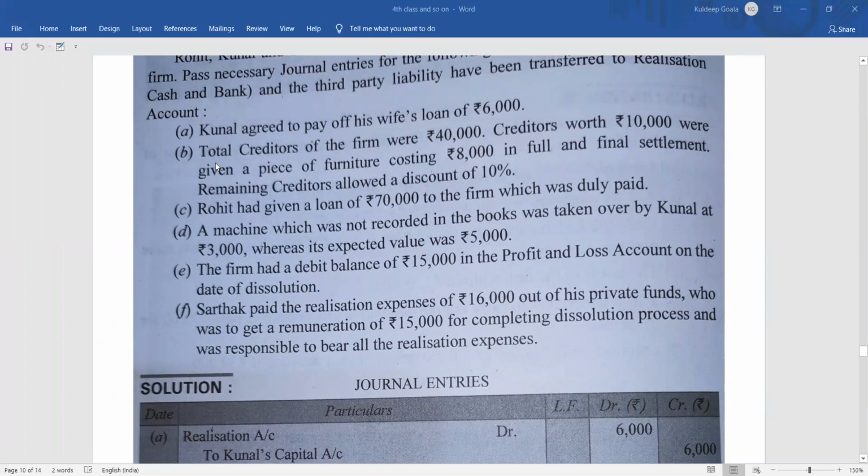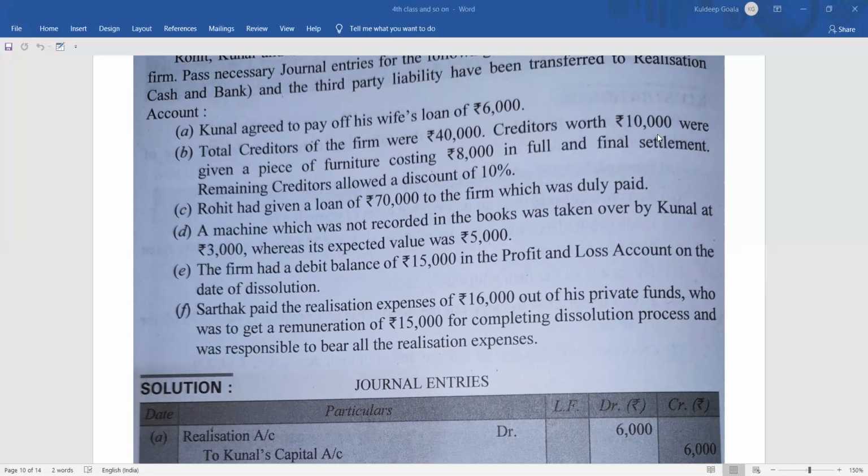Now coming to point number B, total creditors of the firm were 40,000. Creditors of 10,000 were given a piece of furniture costing 8,000 in full settlement. That means there will be no entry for this 10,000 of creditors because they have taken the furniture as a full settlement, no matter what the cost of the furniture is. Make it as a note.